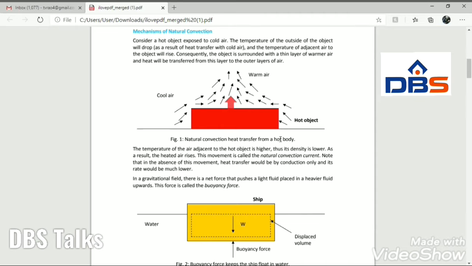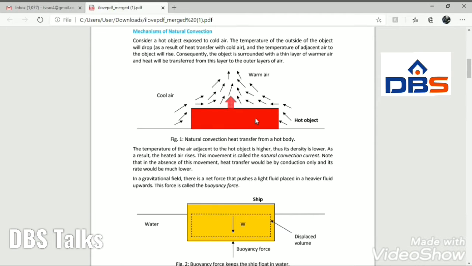Due to the temperature difference, a density difference is created across the fluid medium. Once the density difference is created, due to the difference in densities, a flow circulation is created.